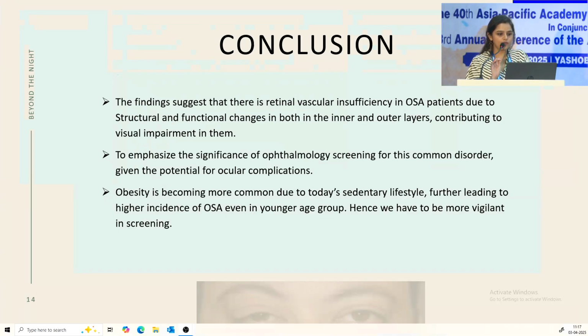I conclude by saying that in our study we found significant retinal vascular insufficiency in OSA patients due to both structural and functional changes in the inner and outer retina, contributing to impairment in vision. We emphasize that ophthalmic screening is very important in all patients with OSA to look for the above-mentioned ocular complications. Obesity is becoming more and more common in today's sedentary lifestyle, hence we are seeing more incidence of OSA, and there should be vigilant screening. Thank you.